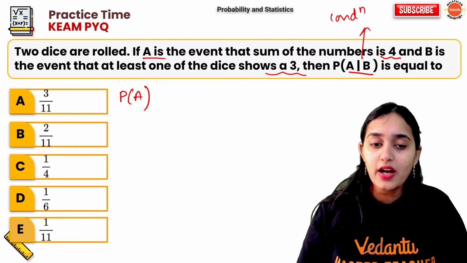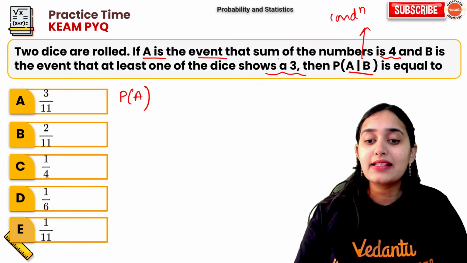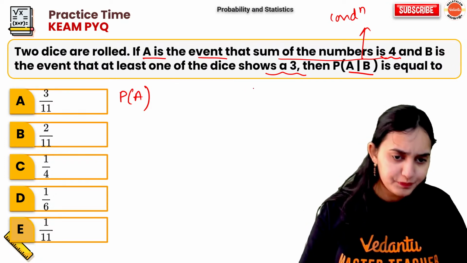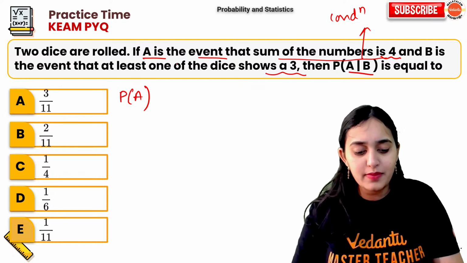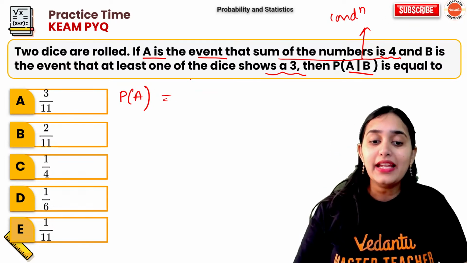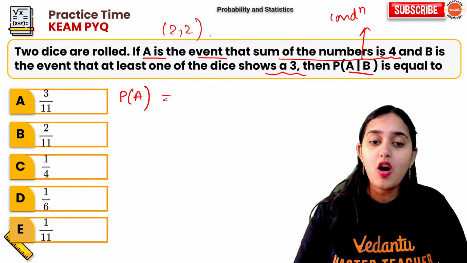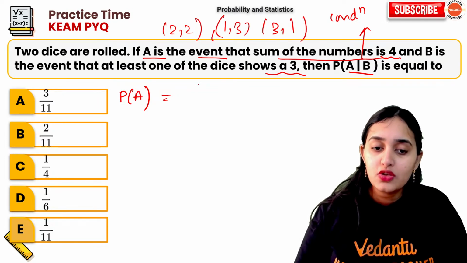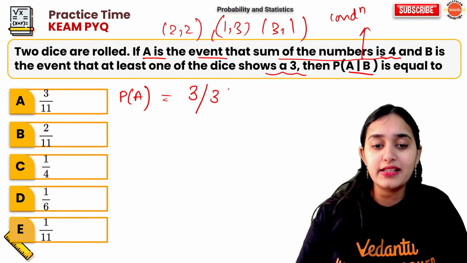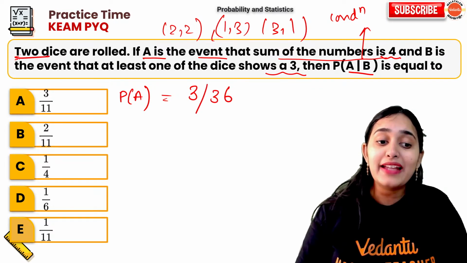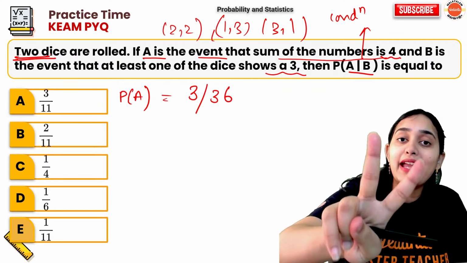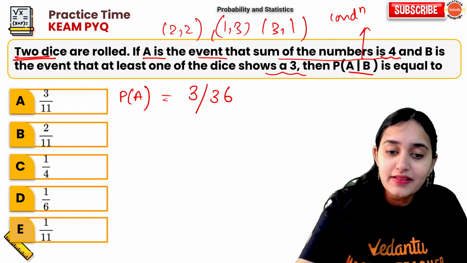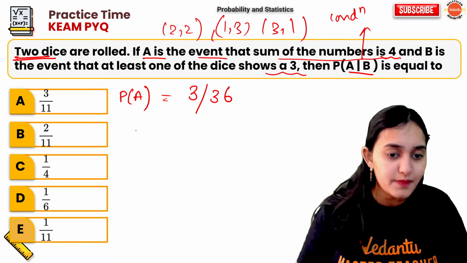Now, A is what? It is the event that sum of the number is 4. How many events are possible? Tell me. Either 2 2 or 1 3 or 3 1. So total 3 out of 36 outcomes are possible. Why 36? Because 2 dice, 6 into 6, 36. So 3 out of 36 outcomes.